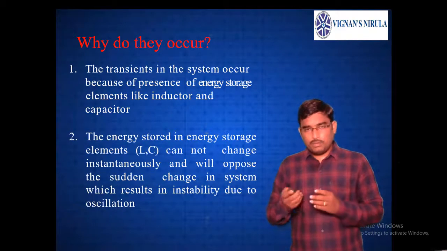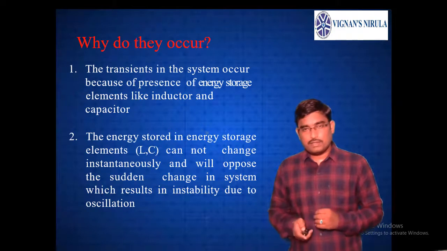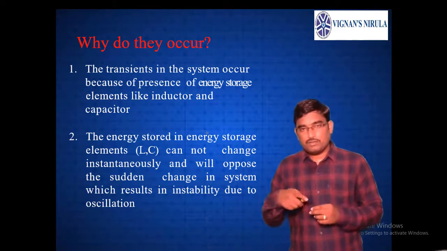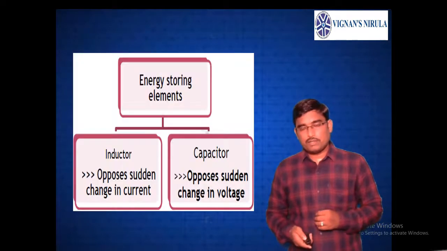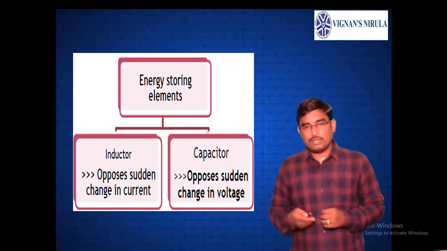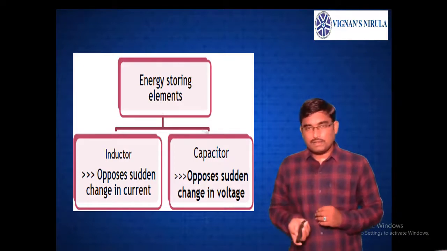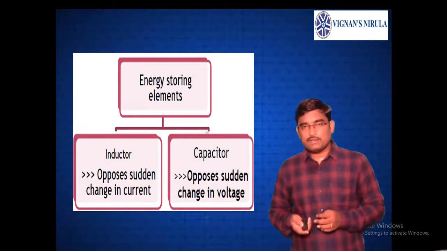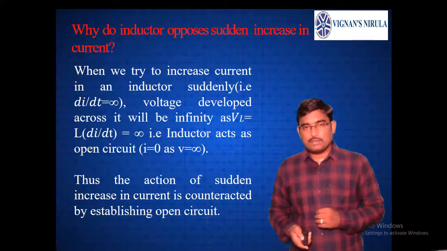The properties of these elements are that an inductor does not allow any sudden change in current and a capacitor does not allow any sudden change in voltage. Because of this behavior of inductor and capacitor, the transients occur in the circuits. The property of the inductor is that it opposes sudden changes in current, and the capacitor opposes sudden changes in voltage. These are the two main reasons behind transients.